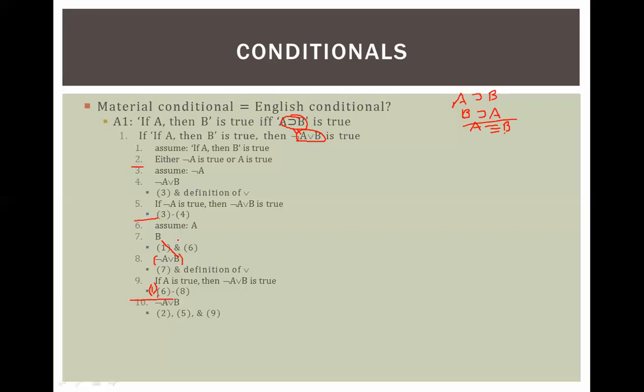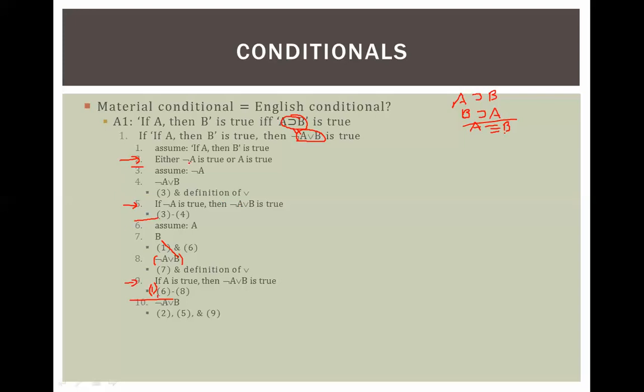So based on this, the fact that either not A is true or A is true, and this, if not A is true, then not A or B is true, and this, if A is true, then not A or B is true, I get this.